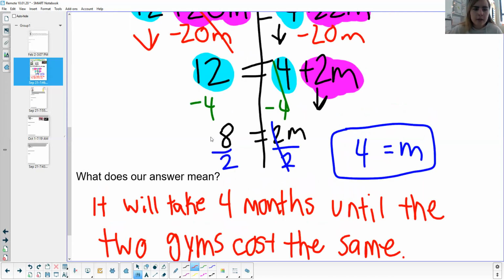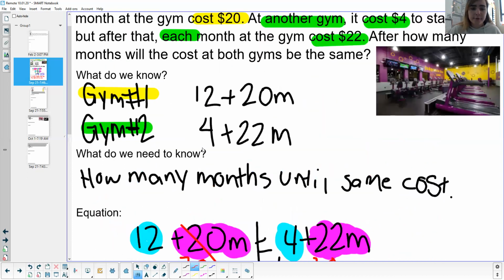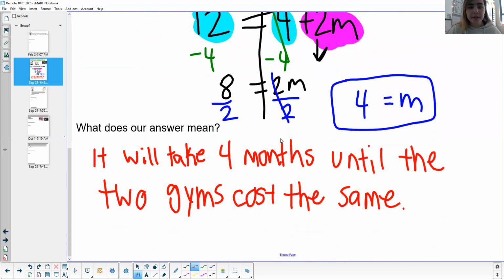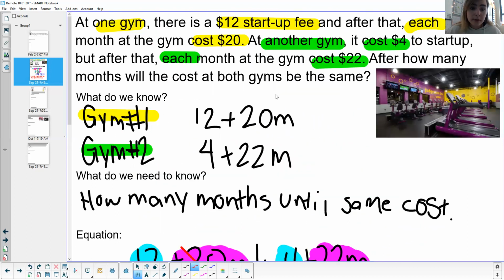So that being said, if you guys want to dive into this even further, we can think about this a little bit. Well, at month number 1, 12 plus 20 is going to give me $22. And then gym number 2 is going to give me $26 at month 1, so gym number 2 is a little bit more expensive. But as we accumulate months at the gym, once we're at month number 4, the 2 gyms cost the same. So if you wanted to join a gym for a long period of time, gym number 2 would be your better bet.